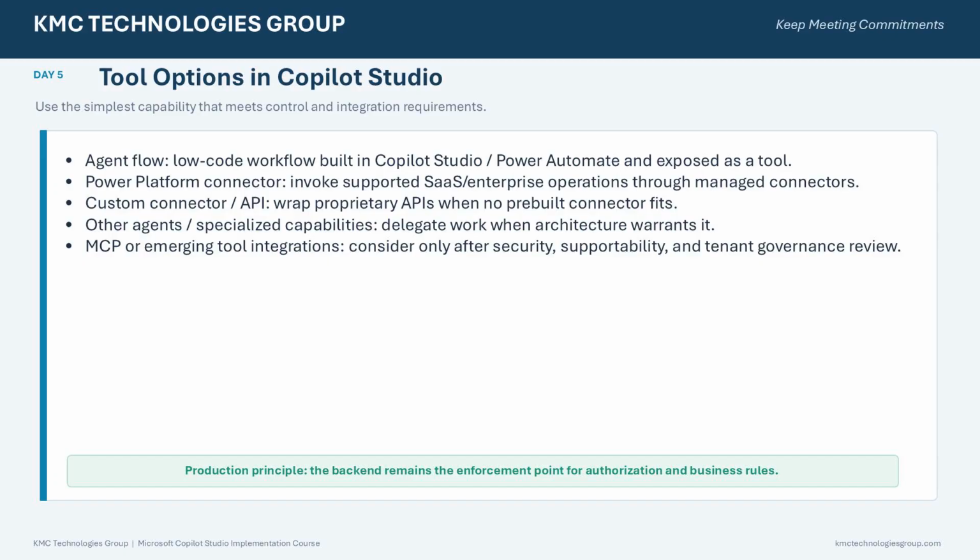Some architectures can also delegate tasks to specialized agents, and emerging integration patterns, including MCP-based capabilities, may provide additional options, but the production principle remains the same. Authorization and business rules belong in the back end, not solely in the conversational layer.